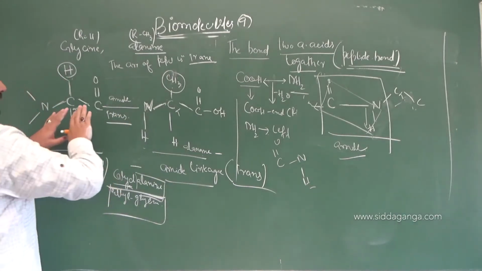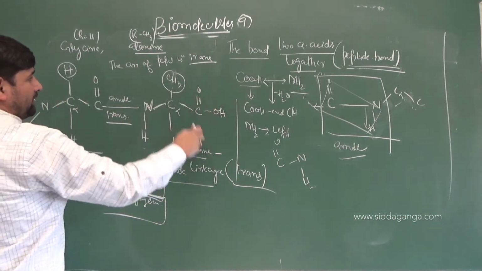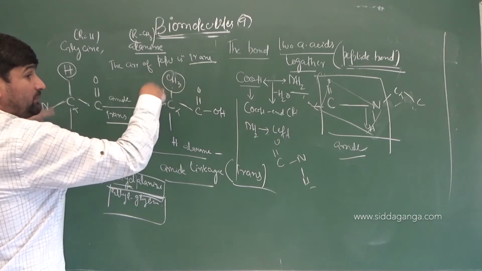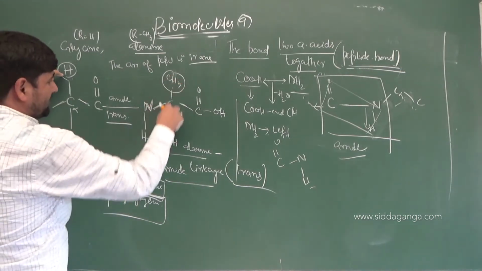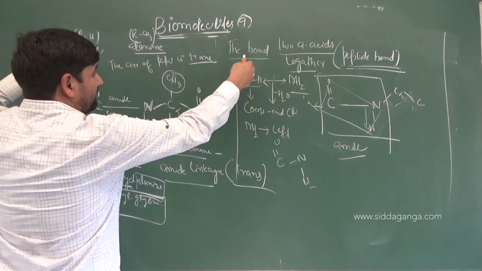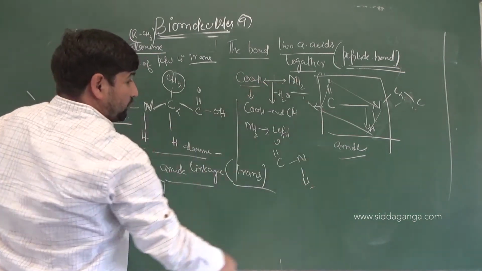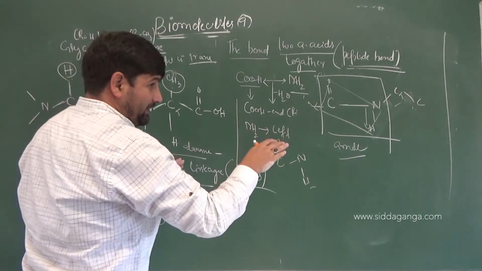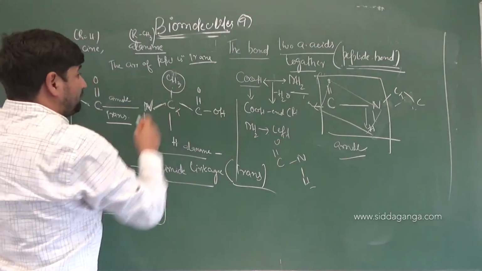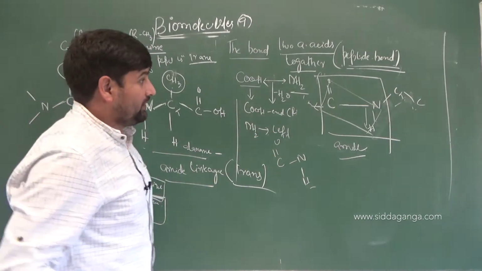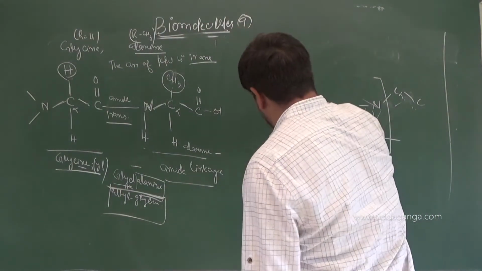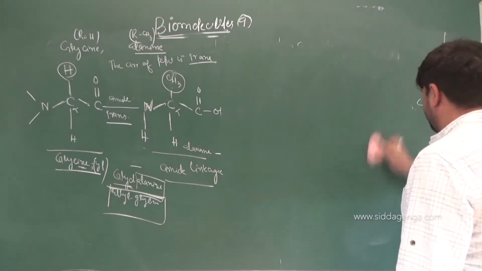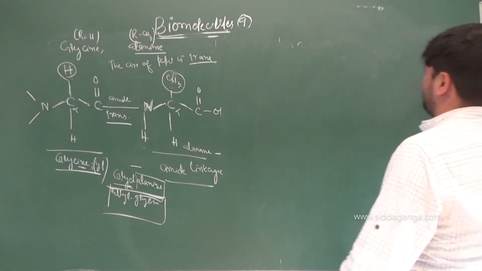Remember that when you are making a polypeptide from it, these R groups should always be present at alternate positions. Say, if H is here, the next R should be here, the next R will be above, the next R will be below. Because as the polypeptide is made, these R groups are bulkier groups. I need to write all the things out because you understand things that way only, rather than focusing on the content.